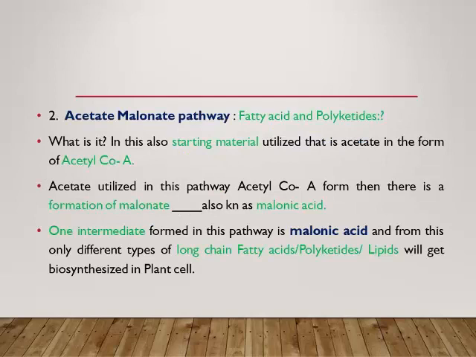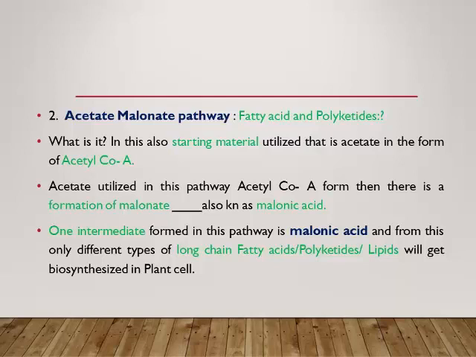Now come to the second main route of this pathway, that is acetate malonate pathway, which is mainly utilized for the synthesis of fatty acids and polyketides. What is this pathway? In this also, as we said, the starting material utilized is acetate, so the name is acetate. This acetate is also utilized in the form of acetyl coenzyme A, the active form of acetate.